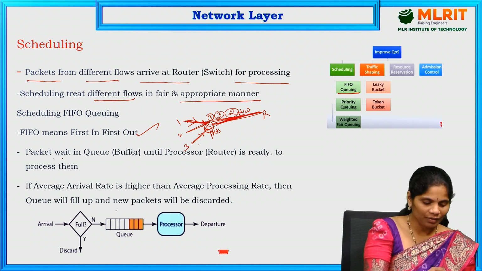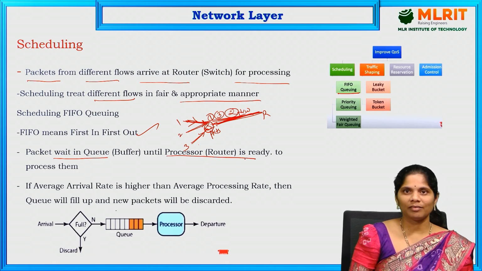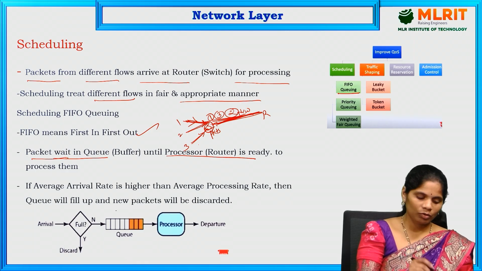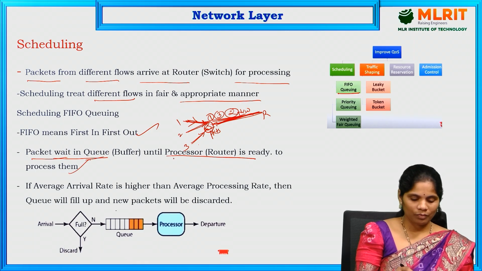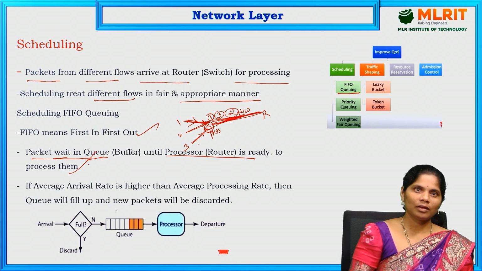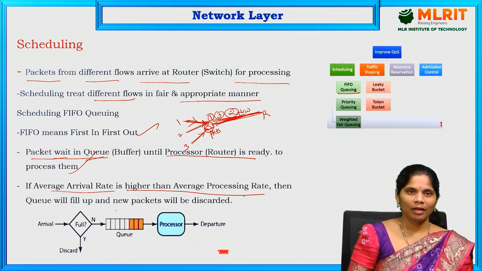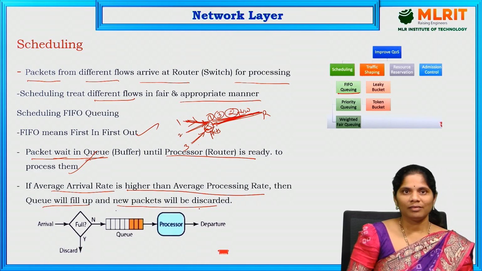The packets wait in a queue until the process is ready. Until the processes are ready, whatever packet is there has to wait in the queue to be processed. If the average arrival rate is higher than the average processing rate, then the queue will be filled up and the new packets are going to be discarded.